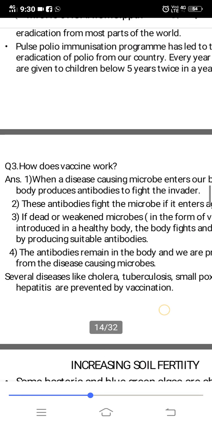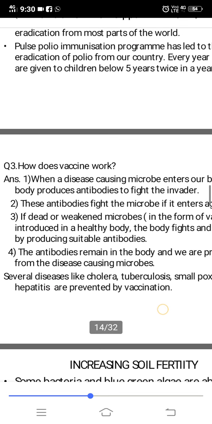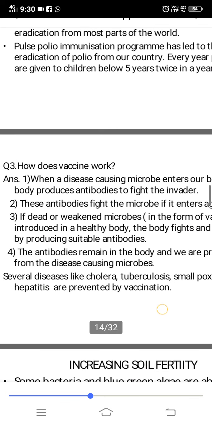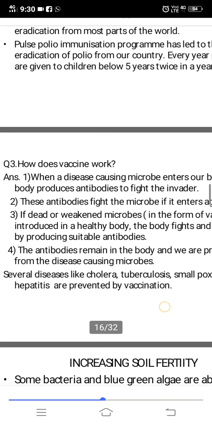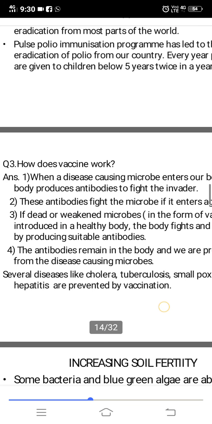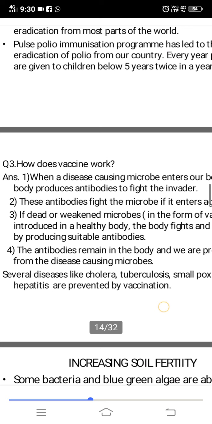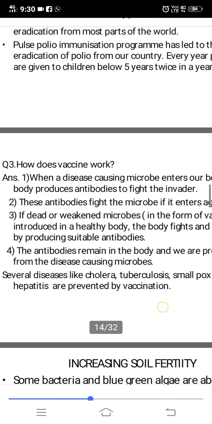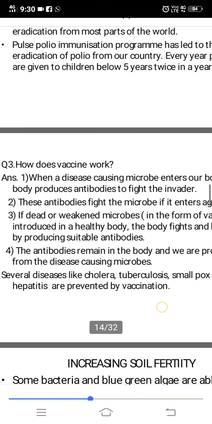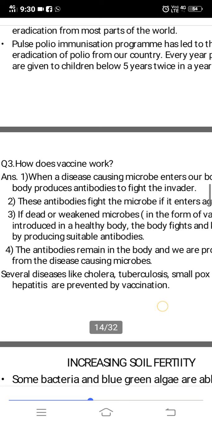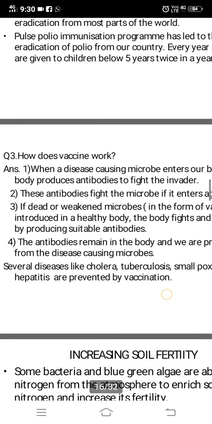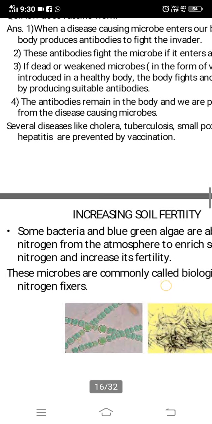Some of you might have got chickenpox. If a person gets chickenpox once in a life, it is said that person will not get chickenpox next time. Why? Because once chickenpox has affected us, our body has got the antibodies to fight against it. So next time that virus will not enter our body. Even if that virus enters, antibodies will try to fight against it and protect the body. So that is how vaccination works.